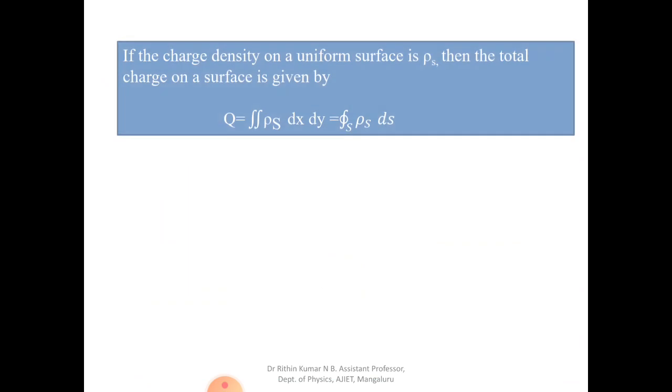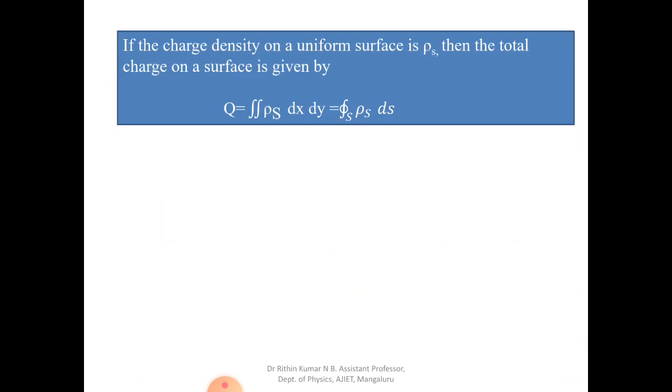Okay, so let us take an example here. If the charge density on a uniform surface is rho s, then the total charge on the surface is given by Q equal to the double integral of rho s dx dy. That is, the first integral refers to integration along the x axis, the second integral refers to integration along the y axis, and rho s is the charge per unit area.